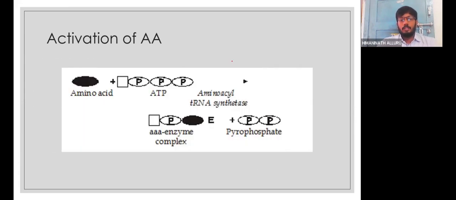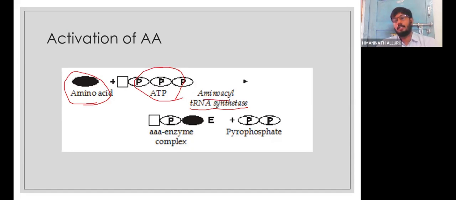So this diagram we can draw on the board to help the children understand how the amino acid is activated. So this is the amino acid, and this is ATP, in the presence of amino acyl tRNA synthetase. The students will always think that there is only one tRNA synthetase. We need to emphasize that it is not so. For each different amino acid, there is a different tRNA synthetase; students must definitely understand that.